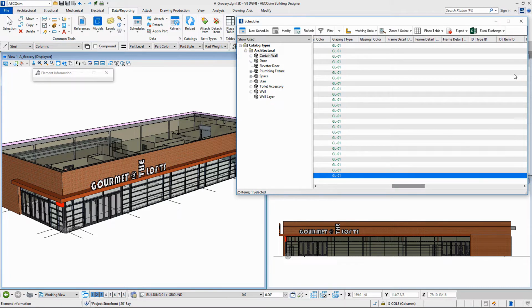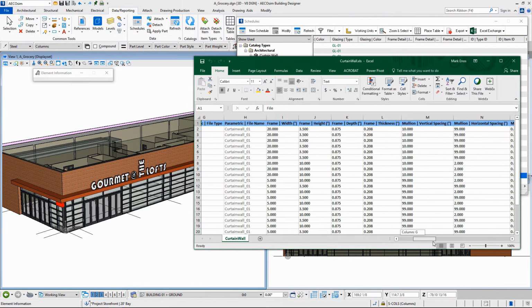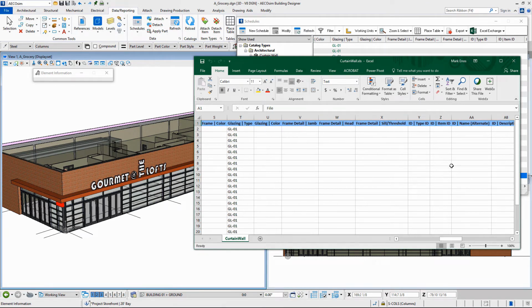I'm going to be making some additional changes, and we're going to go into Excel. And now we're in Excel. Want to give a unique ID number on the curtain wall pieces. So just using Excel, you could be using a pivot table or something else, and just label it curtain wall SF storefront 0 ground floor 01, and then with a little formula in Excel, go ahead and copy that.